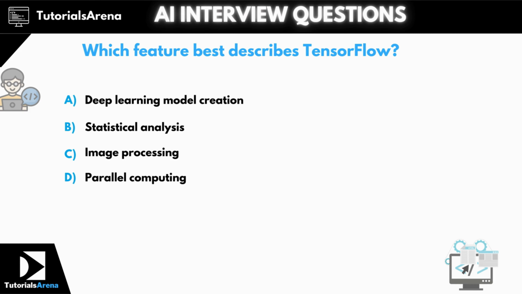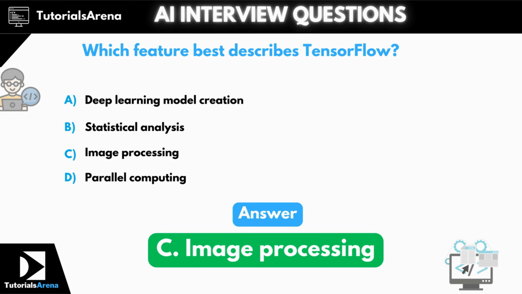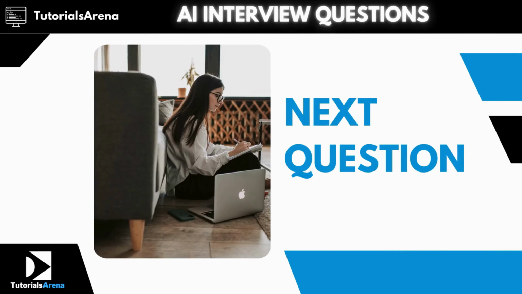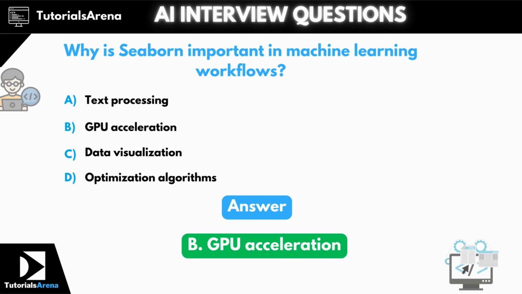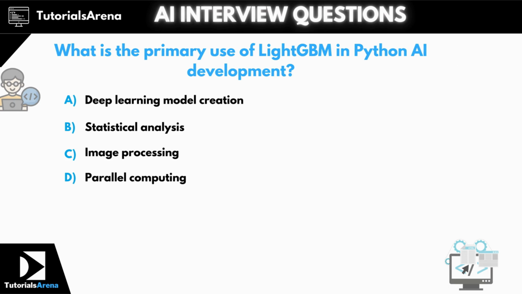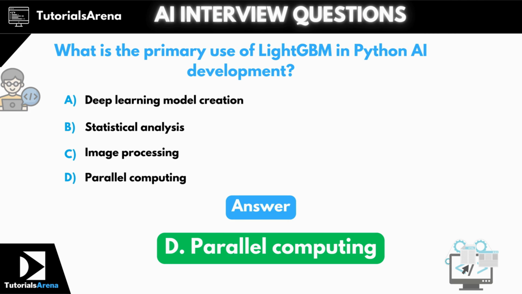Question 12. Which feature best describes TensorFlow? The correct answer is option C, image processing. Question 13. Why is Seaborn important in machine learning workflows? The correct answer is option B, GPU acceleration. Question 14. What is the primary use of LightGBM in Python AI development? The correct answer is option D, parallel computing.